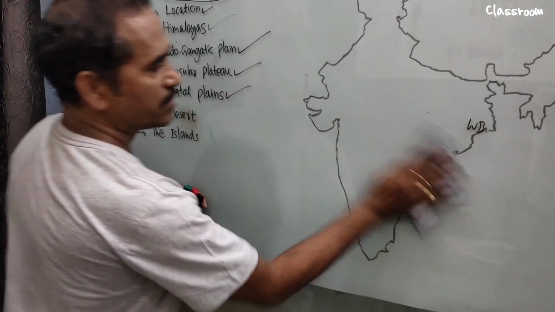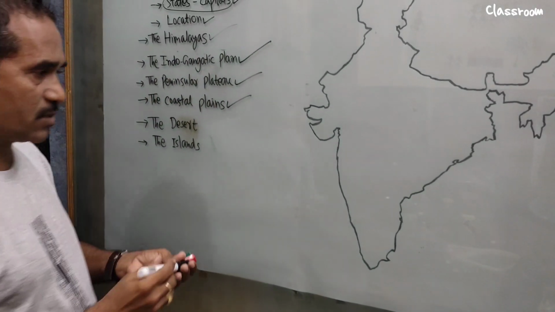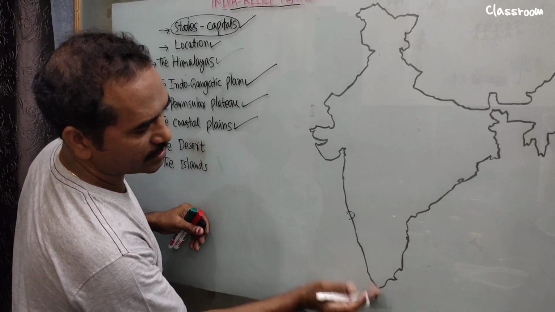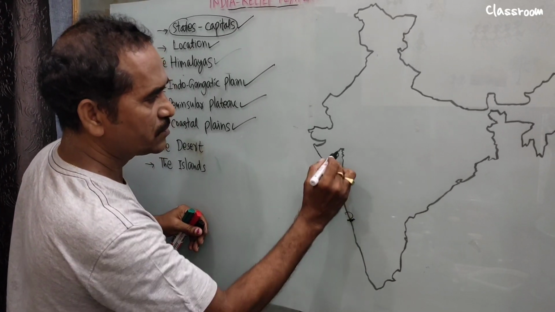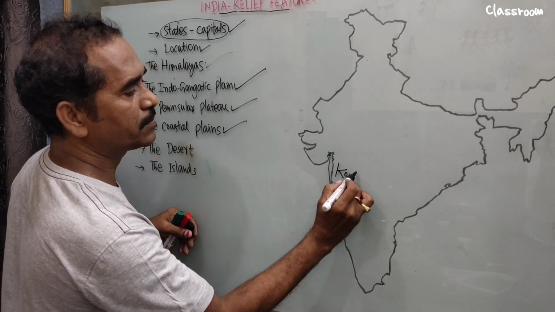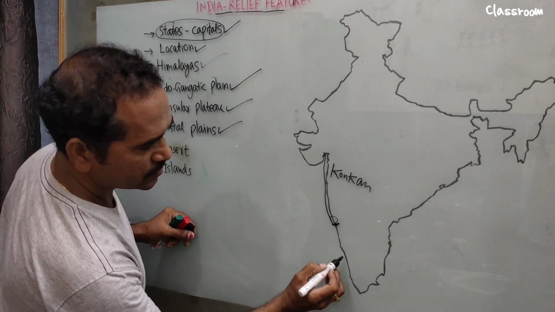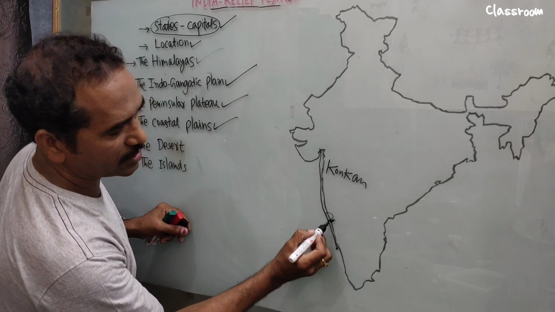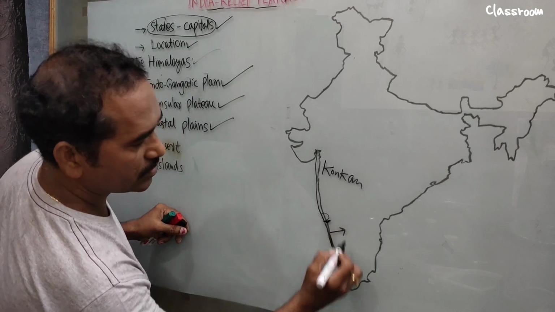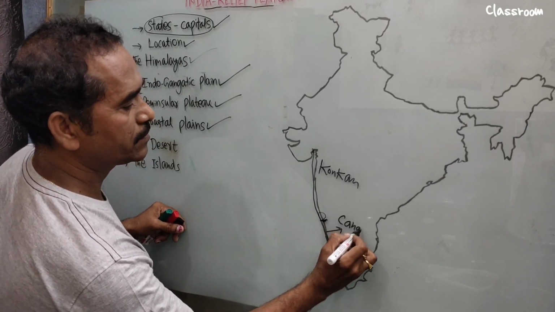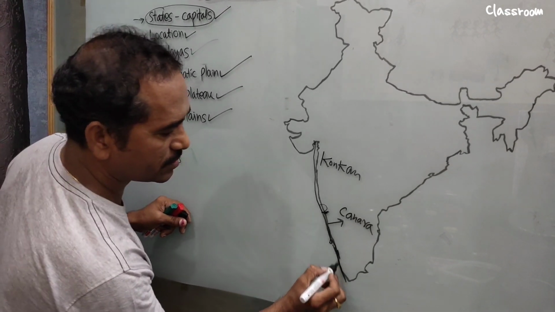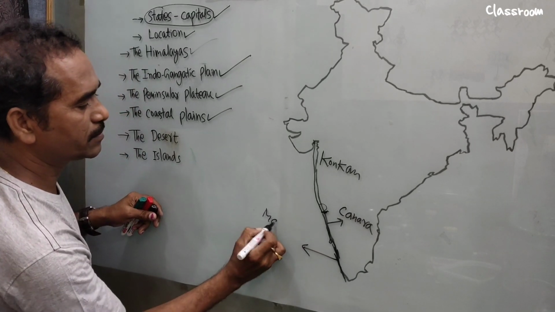Now let's look at any other questions. Coastal lines are called by different names. Draw at the center, Goa. From here up to Goa, it is the Konkan coast. Up to Kerala, almost the Karnataka coast, is known as the Canara coast. And this one, total Kerala state, the Kerala coast, is Malabar.